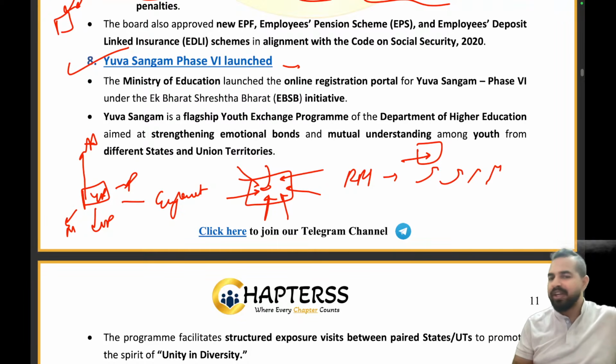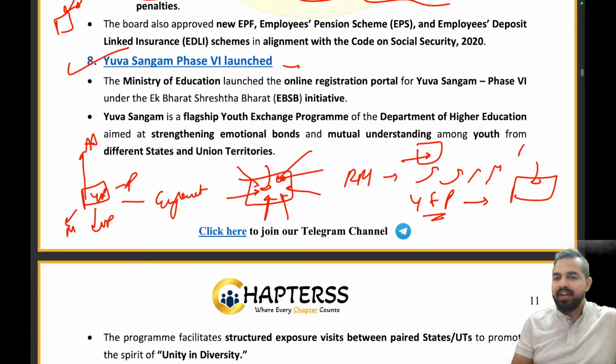Similarly, my dear friends, let me tell you that India is a family, and we have a lot of diversity, right? So what we do is we have a youth exchange program, in which the youth go to different parts of India and get an enriching experience of the diversity in all these areas, and they learn more about the different cultures, the food habits, the eating habits, the wearing habits, and everything about those areas. So that is what Yuva Sangam is about.